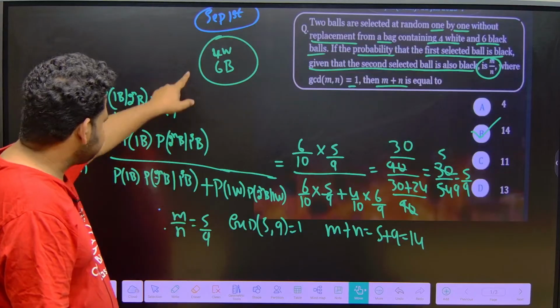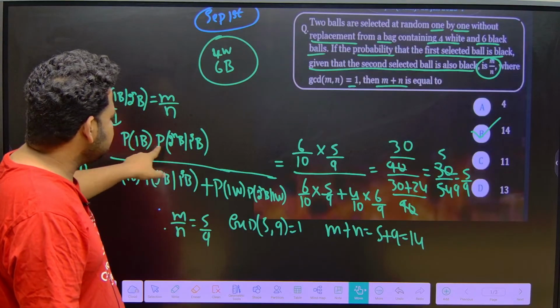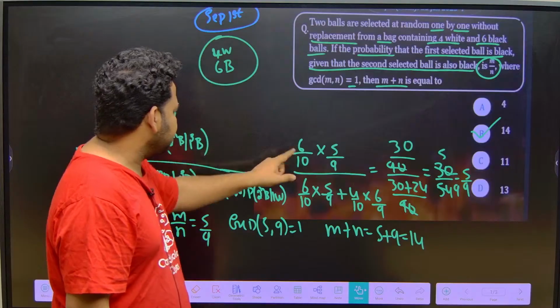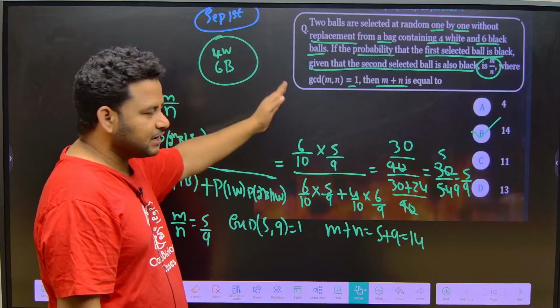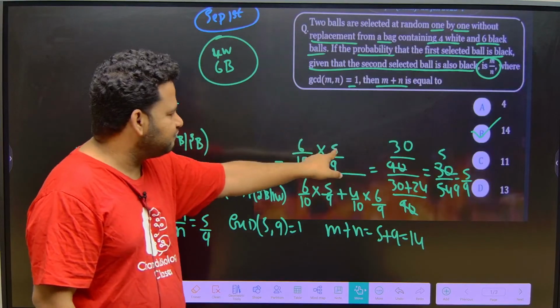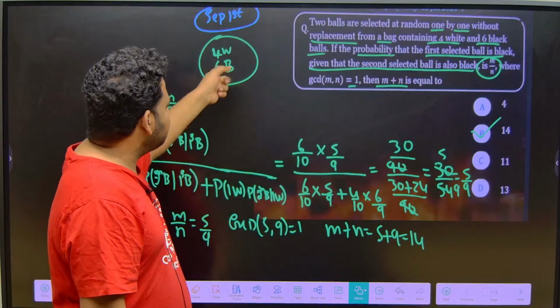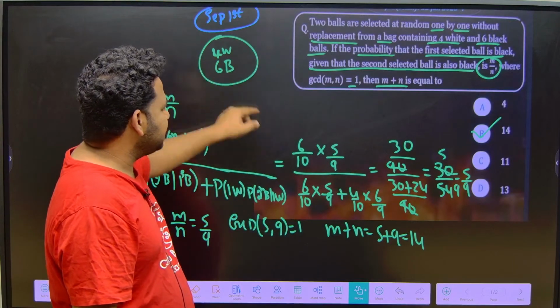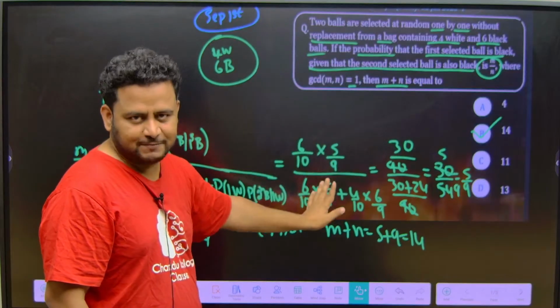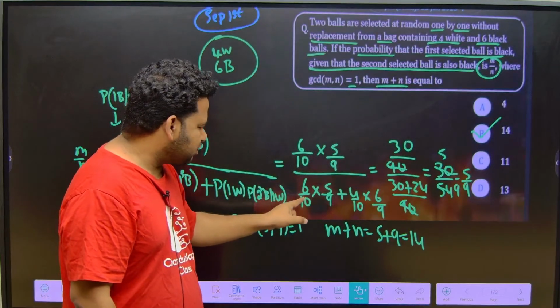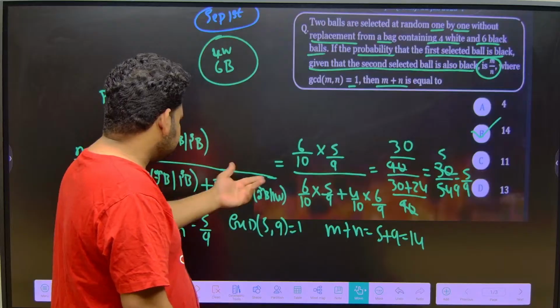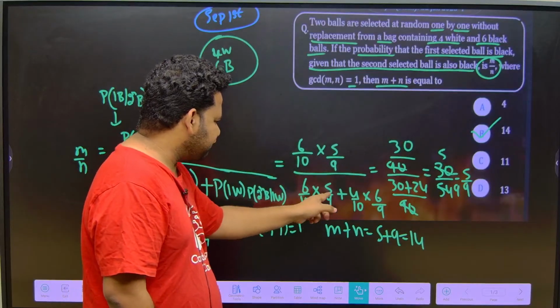So see here, probability of first ball being black. So black is how much? 6 out of 10, and second ball being black, already one black ball is removed, so instead of 6 it will become 5 because there is no replacement. Already one ball is removed, so it will become 5 plus 4, 9, so total will become 5 by 9. Same thing I have copied here, 6 by 10 into 5 by 9 we got.